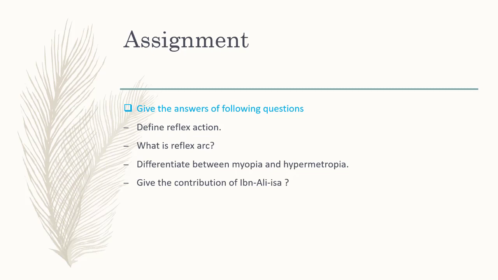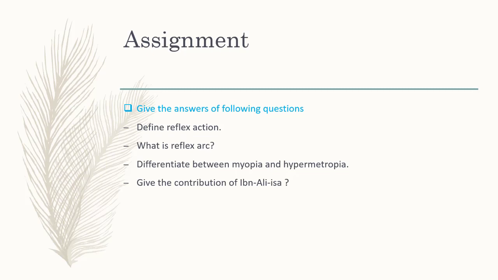The next question is, what is reflex arc? We have studied that the pathway followed by the nerve impulses for producing a reflex action is called reflex arc. And next question is, differentiate between myopia and hypermetropia. We have studied about myopia and hypermetropia in the given topic.